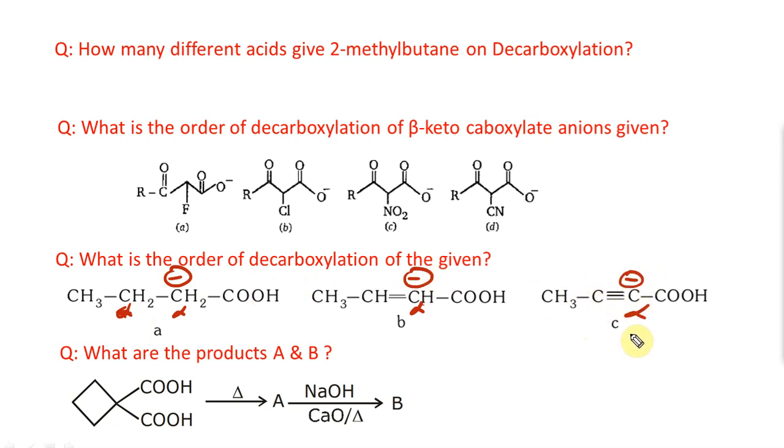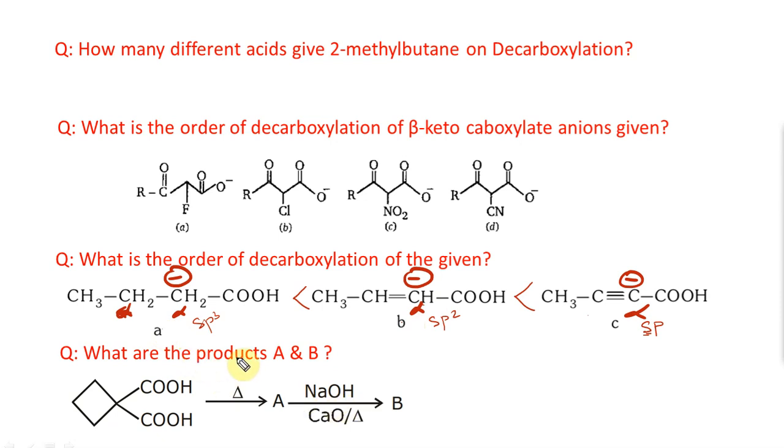Carbanions are stabilized by minus R. If not minus R, you can use minus I, or you can look into hybridization. The hybridization of this carbon is sp, this is sp2, this is sp3. Obviously s character is high, electronegativity is high, so this is going to be more stable compared to this. So the order is sp greater than sp2 greater than sp3.